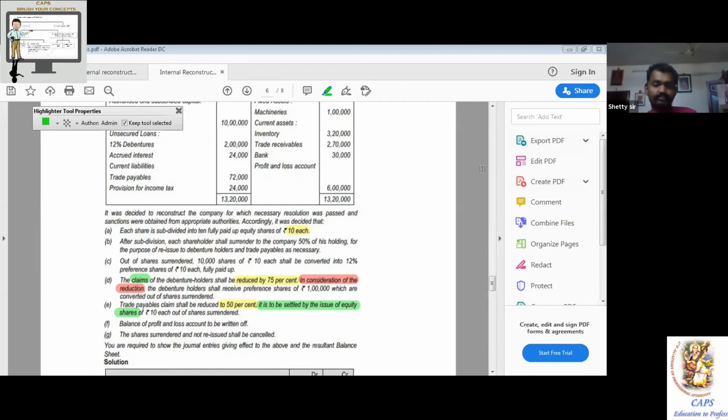Right side: share surrender account. Yeah, Sandhya madam. Share surrender account debit to equity share capital account 36,000. With full confidence, Sandhya. I want the answer with full confidence. Share surrender account debit to equity share capital 36,000.